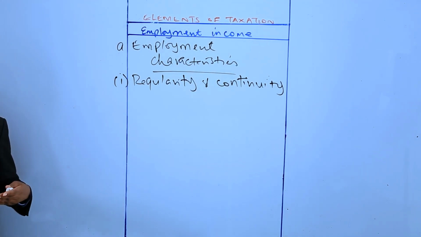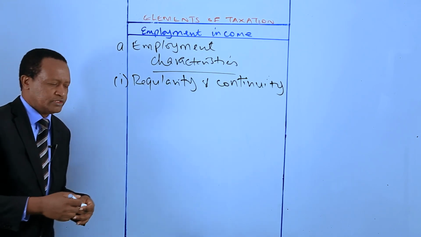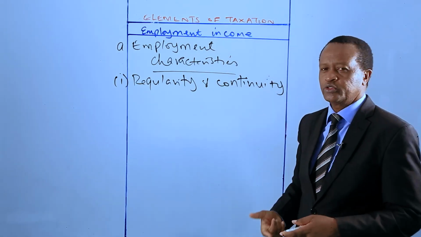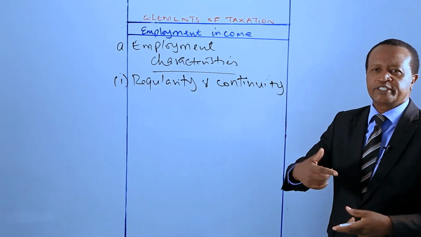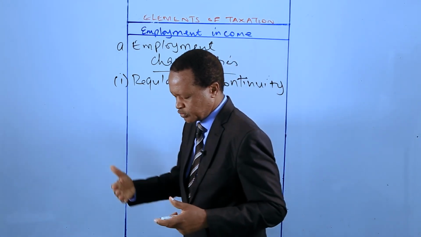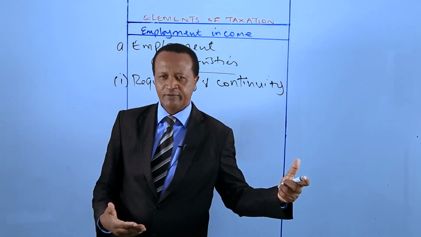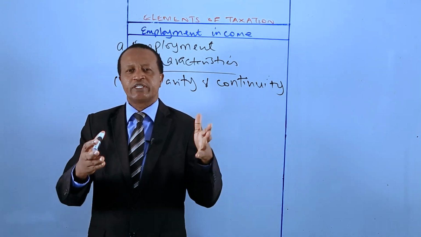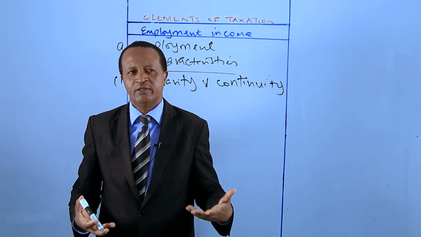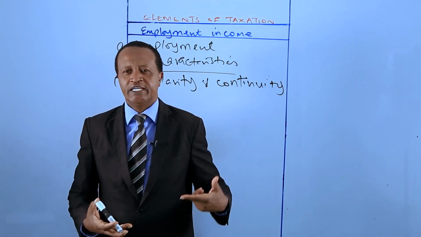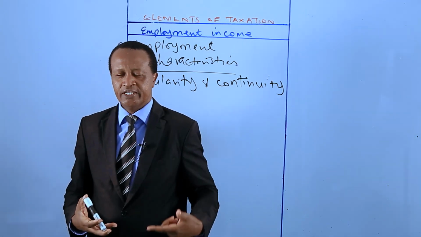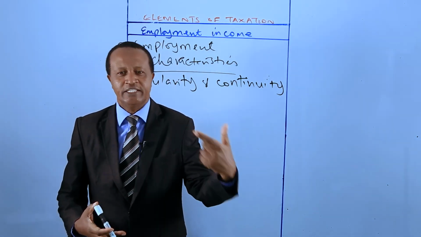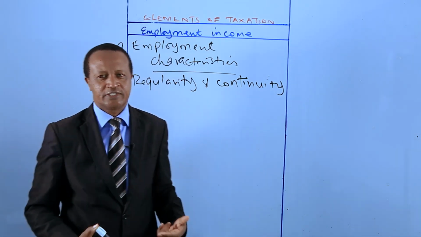Now, the work is generally performed on a regular basis, which forms a continuous relationship. So there is a continuous relationship between the employer and the employee because the contract of service is continuous. It's not a one-off thing. When you are employed, you offer services day in, day out, week in, week out, month in, month out, year in, year out. It's a continuous process.